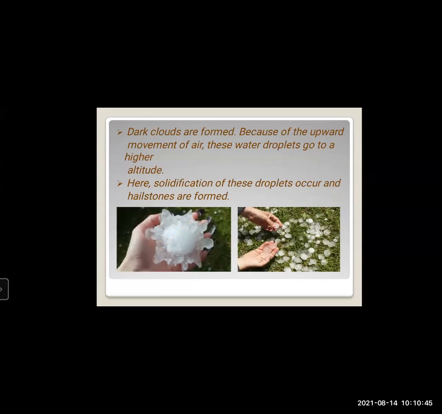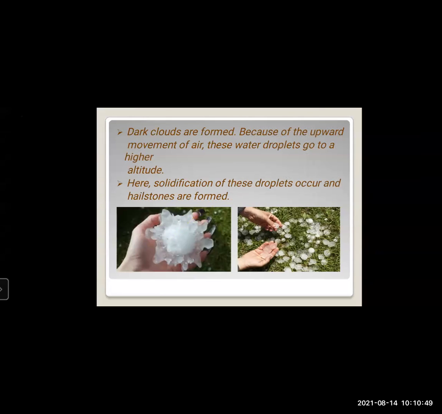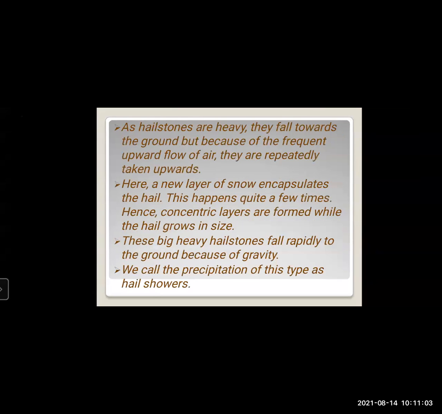These layers are formed slowly, and the size and heaviness of the hailstone become large as the hail grows in size.